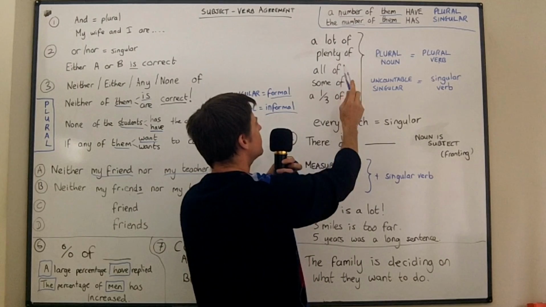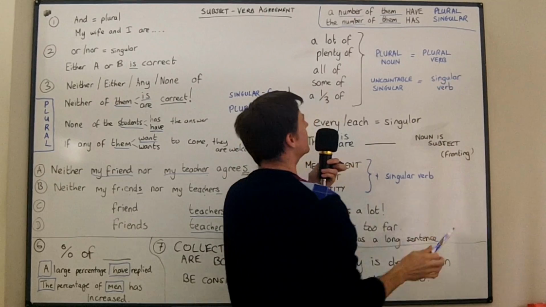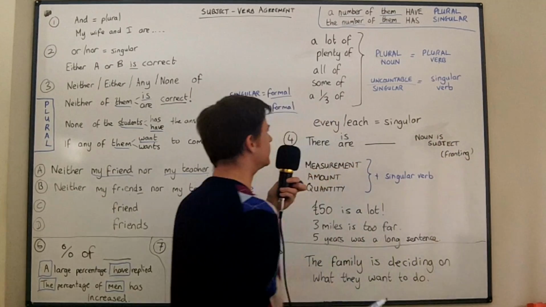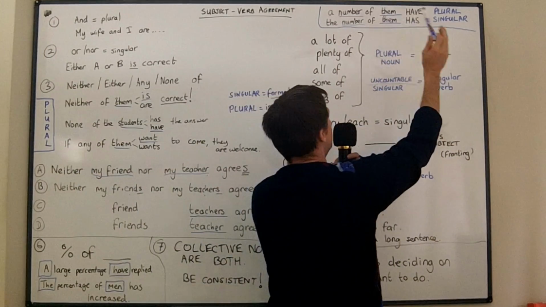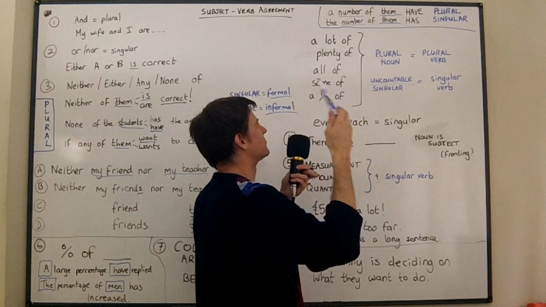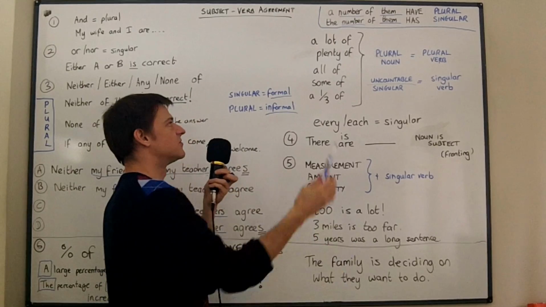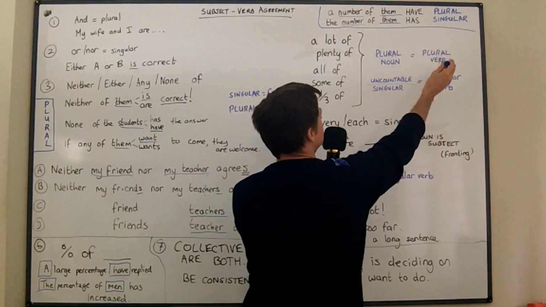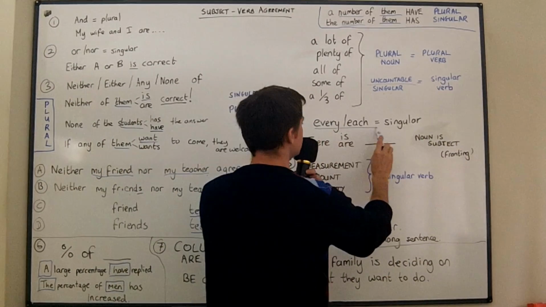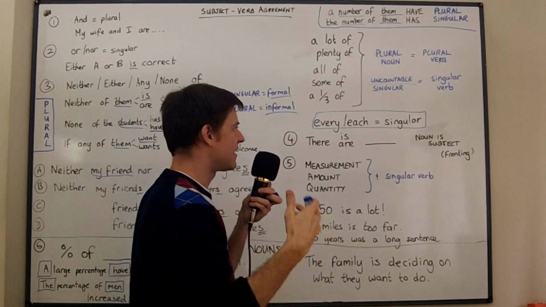Okay, a lot of, plenty of, all of, some of, or a third of. If they're with a plural noun, then you use a plural verb. If they're with an uncountable or singular noun, then you use a singular verb. So a lot of them have, but if we say a lot of his body or something like that has been damaged, has been injured, a lot of his body has. A lot of his body was, because body is singular. Yeah, if it's a plural, it's going to be plural. If it's singular, has or was, it's going to be a singular verb. Now, each and every are singular. You should remember that from everyone is, everything is, yeah, everything was.